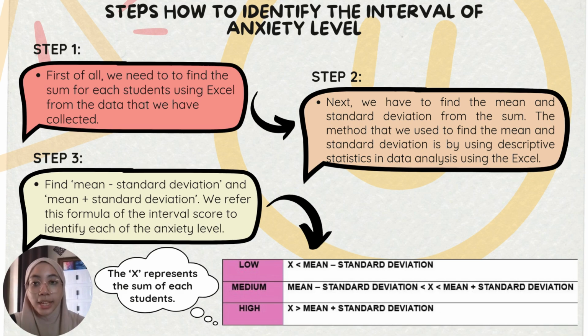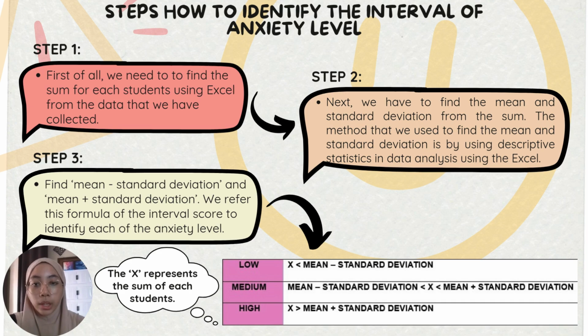Alright guys, so next, here are the steps to identify the interval of anxiety level. So first of all, we need to find the sum for each student using Excel from the data that we have collected before this. Next, we have to find the mean and standard deviation from the sum. The method that we use to find the mean and standard deviation is by using descriptive statistics in data analysis in Excel. Next, we must find mean minus standard deviation and mean plus standard deviation.